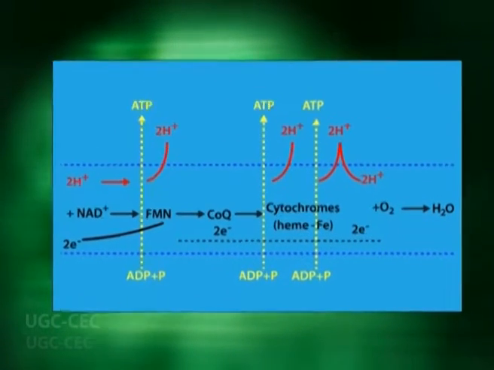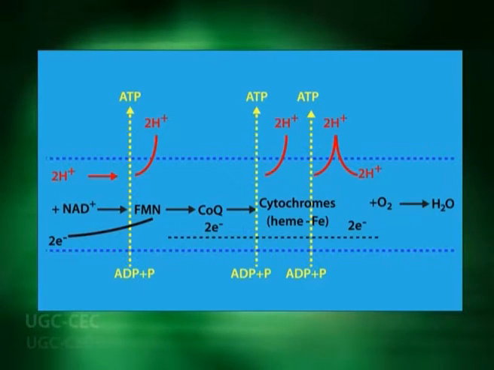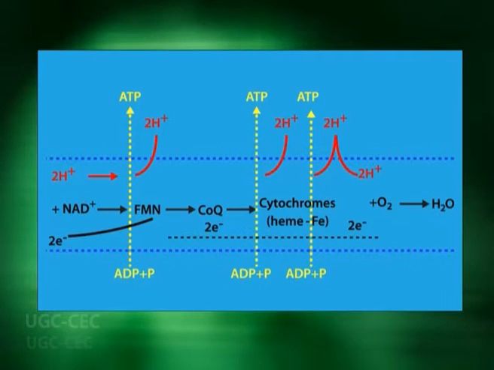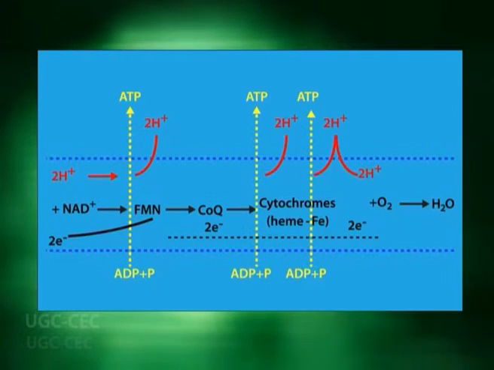The FMNH2 is further oxidized, transferring the 2 electrons one by one through 7 iron sulfur centers of this complex to the coenzyme Q and releasing the 2 protons into the outer intermembrane space. Coenzyme Q is the only prosthetic group which is not bound to any protein.